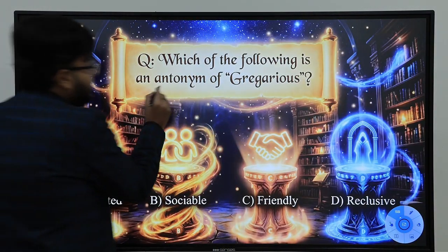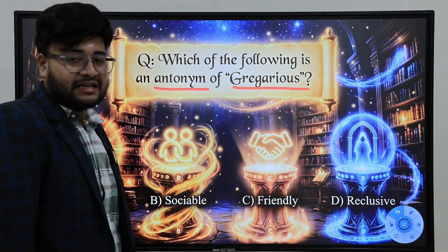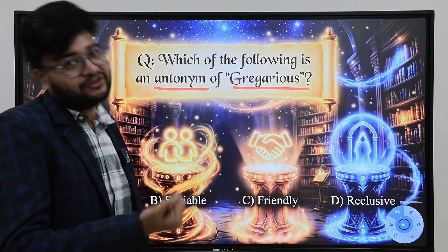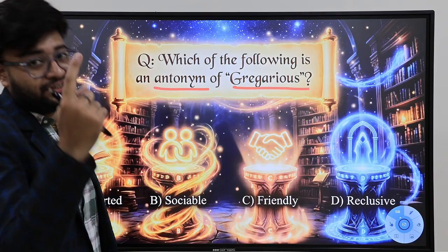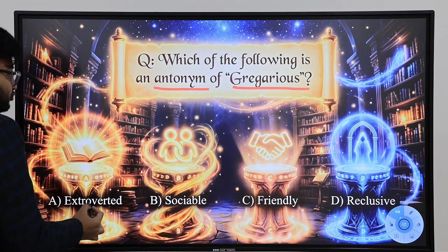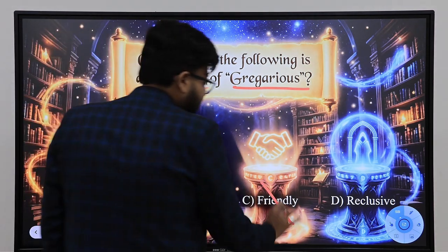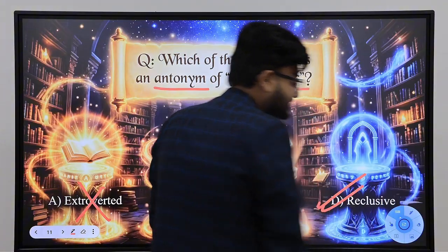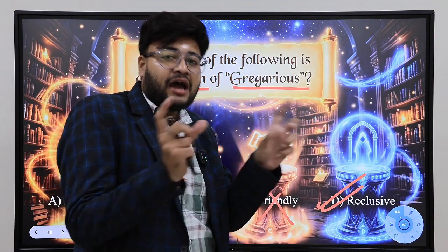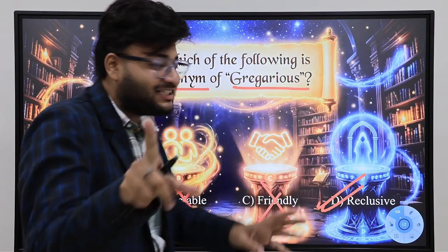And answer this. Antonyms of gregarious. Pause the video and answer this question. Gregarious means a sociable kind of person, an extrovert kind of person. Yes, the opposite was taciturn, the opposite was introvert. Now, try to answer. Extrovert, no, extrovert is the synonym. Sociable, no. Friendly, no. Reclusive, yes. How to remember this word reclusive? Reclusive means exclude. A person who always tries to exclude himself from any group activity. Yes, you got it, right?